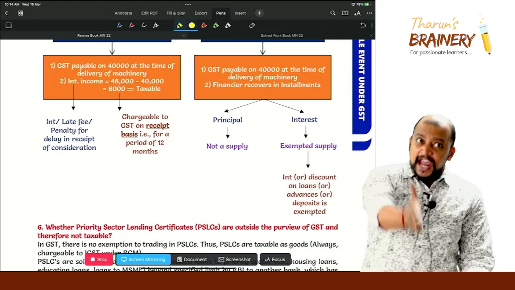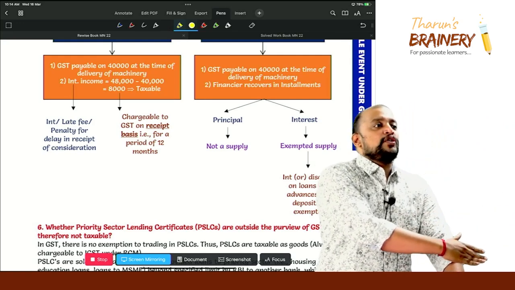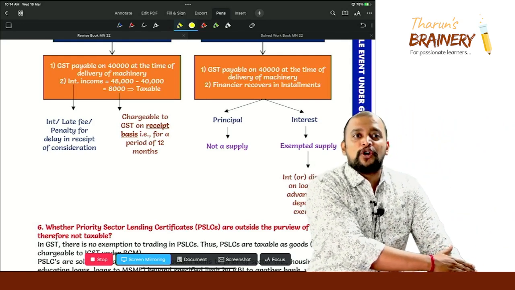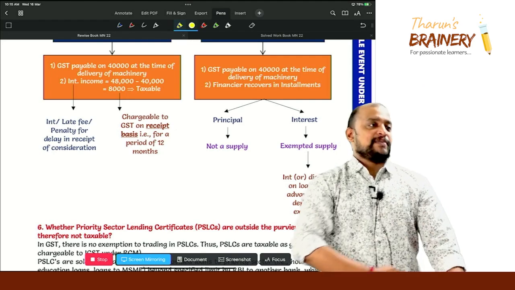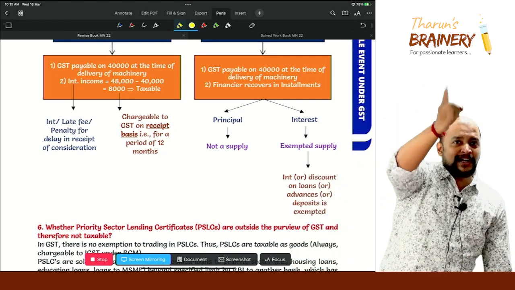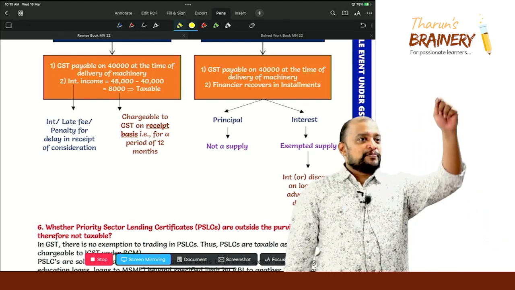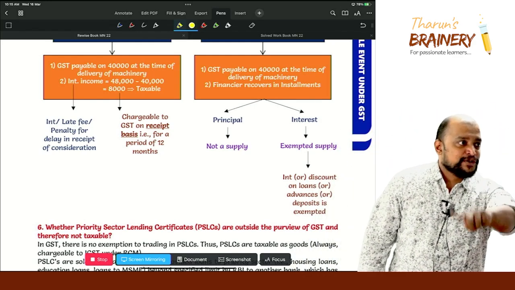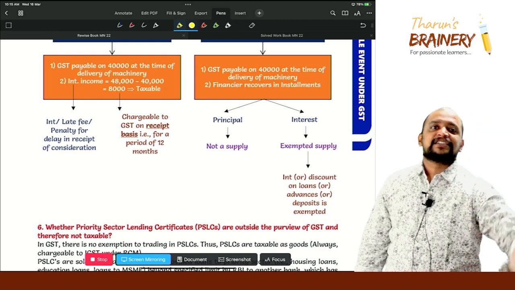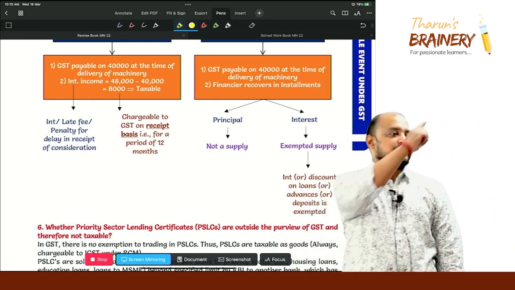The same difference is there when you go for a consumer durable loan and a credit card converting into EMI. Never use your credit card, purchase and convert into EMI. The day you purchase through credit card and convert into EMI, on that EMI interest there is GST, because interest on credit card is taxable.